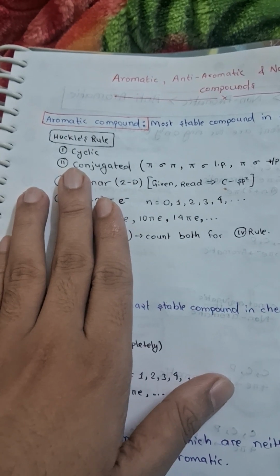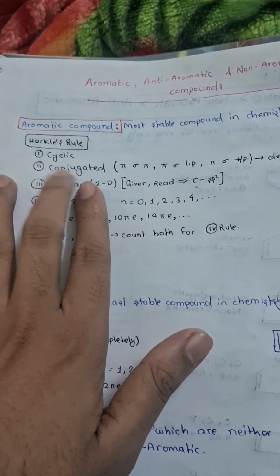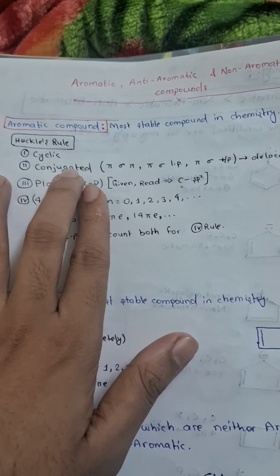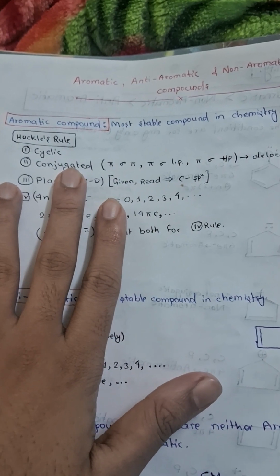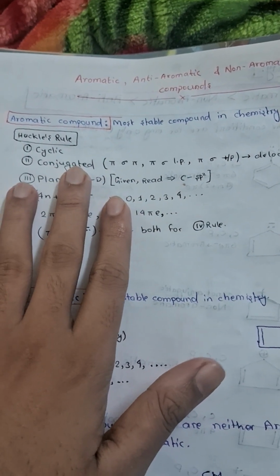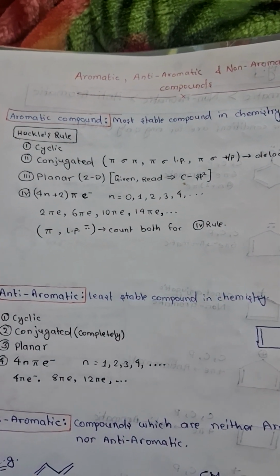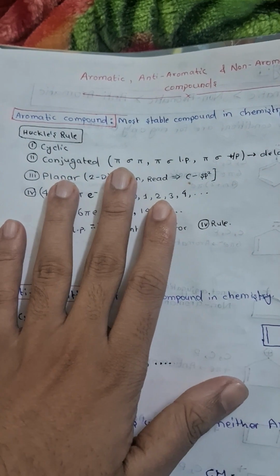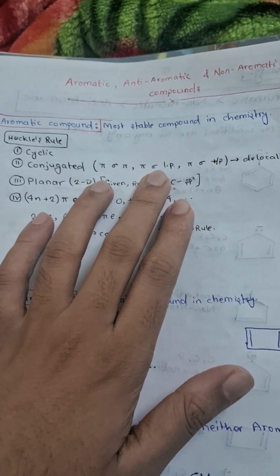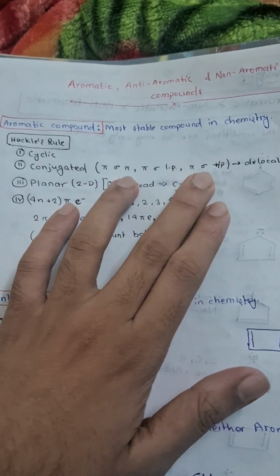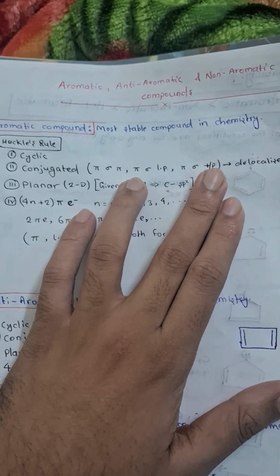Second, you have to check conjugation in the ring. You should check whether the compound has complete conjugation in the ring. You will check for pi bonds, lone pairs, or a positive charge or vacant p orbital.